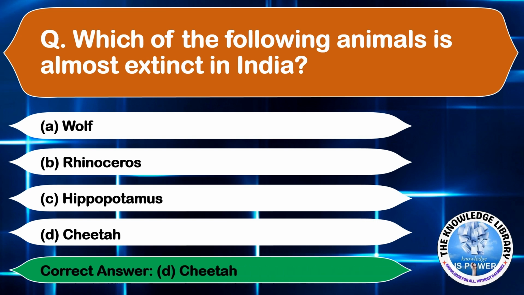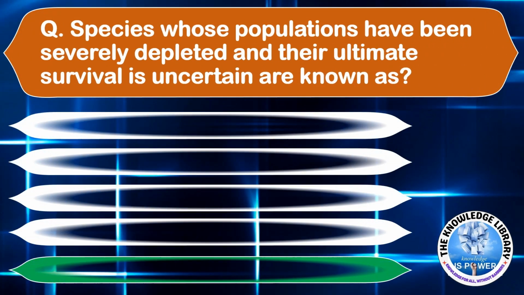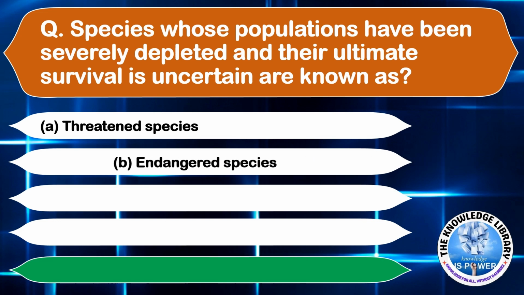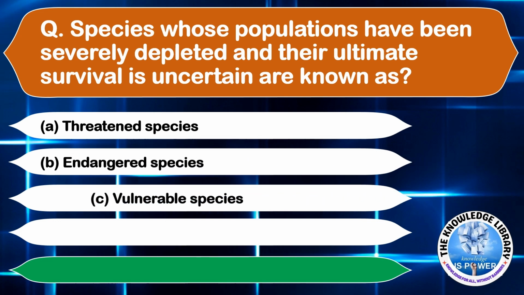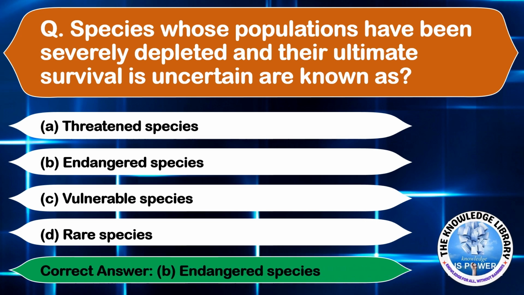Moving on to the next question. Species whose populations have been severely depleted and their ultimate survival is uncertain are known as: option A, threatened species. Option B, endangered species. Option C, vulnerable species. And option D, rare species. The correct answer is option B, endangered species.